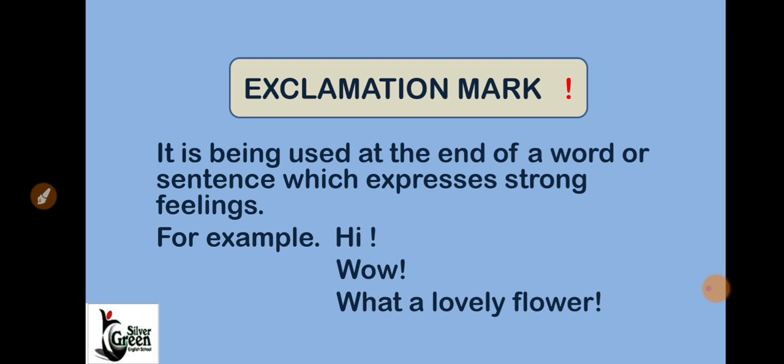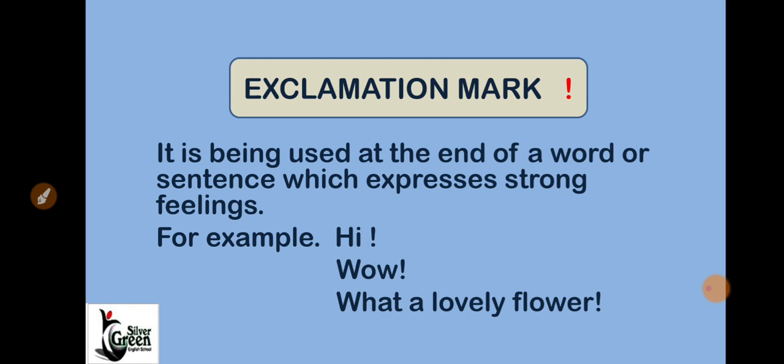Now you can see in these three sentences, the end of the sentence is with the exclamation mark. This exclamation mark is showing excitement. So remember, it is always used at the end of a word or sentence which expresses strong feelings.